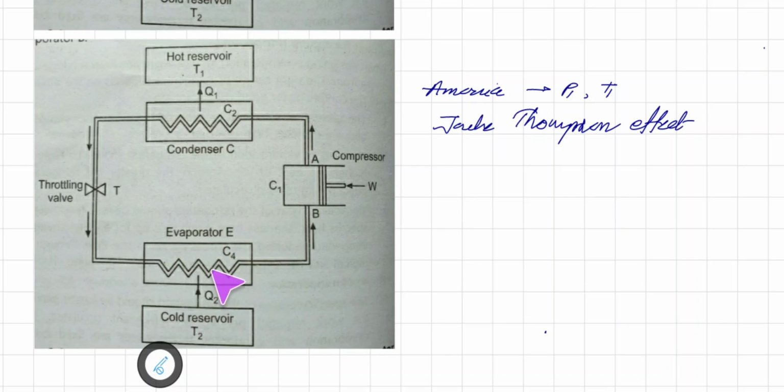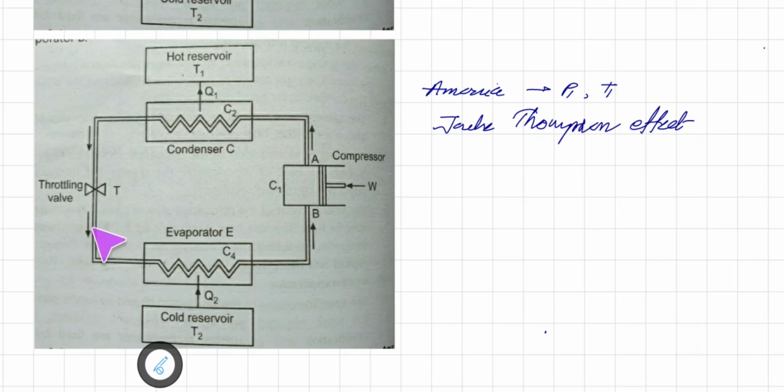Now these gas vapors at low pressure again enter this compressor. Again it is compressed, and the same way the cycle is repeated. Once it is compressed, its pressure increases to P1, temperature increases to T1. Then it enters the condenser, where the water cooling system extracts heat, and the temperature is decreased and pressure is maintained. That liquid gas passes to the throttling valve, and again, due to the Joule-Thomson effect, the temperature is decreased.